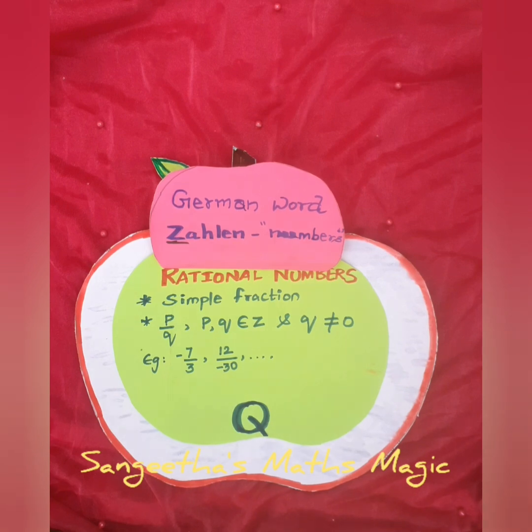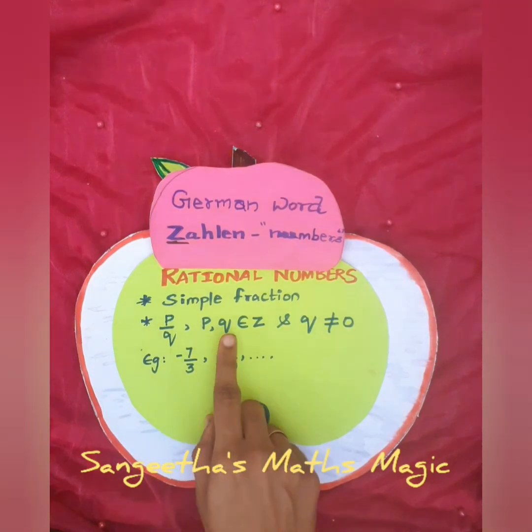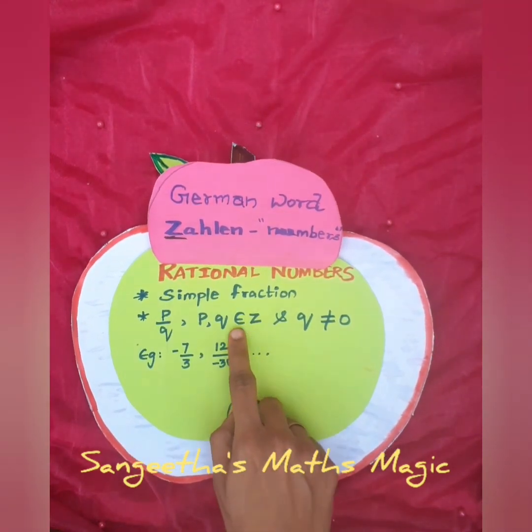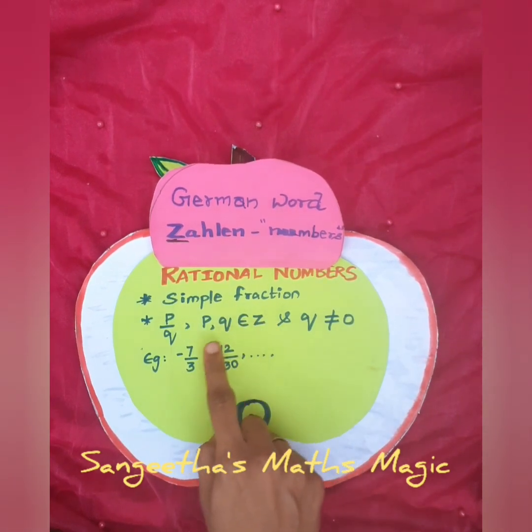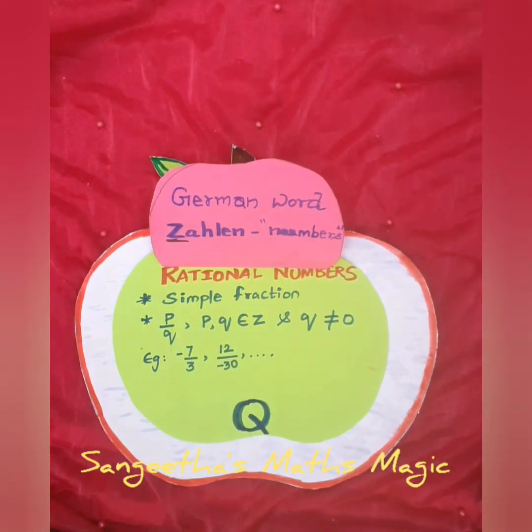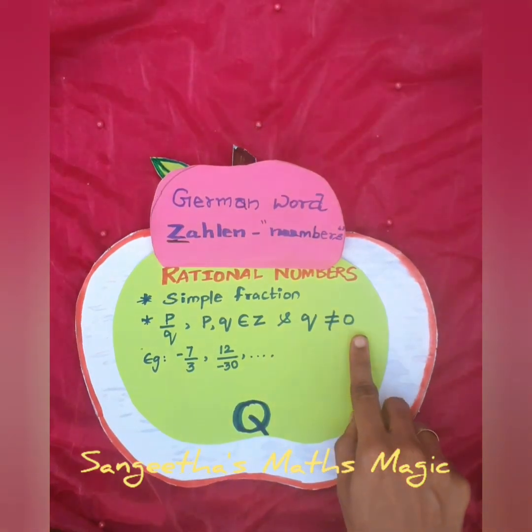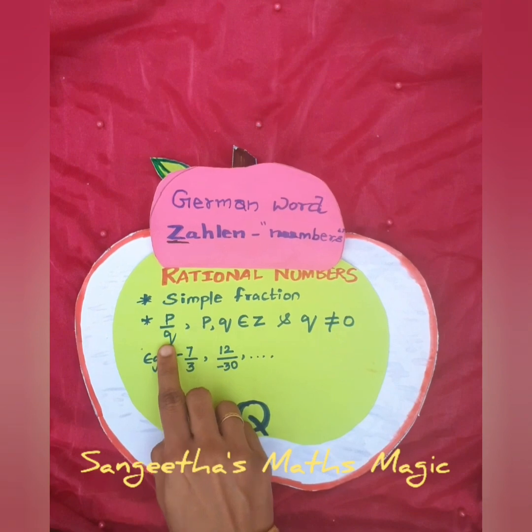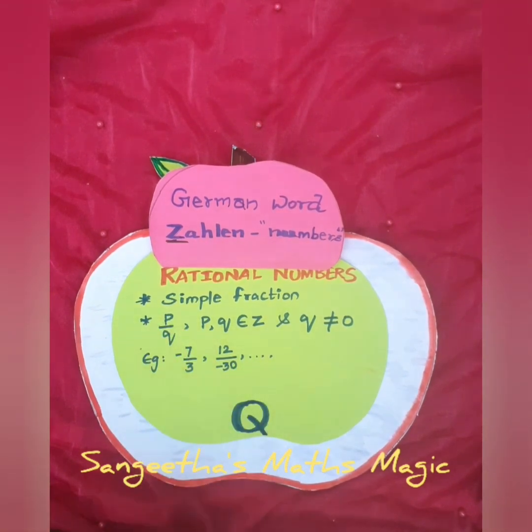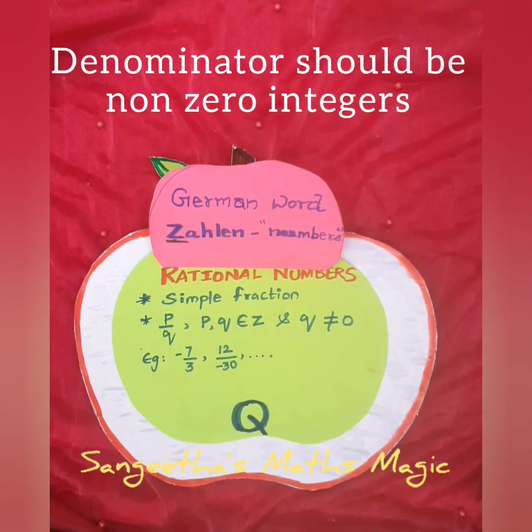The numbers should be integers. That is, p and q belong to Z, this symbol is called belongs to. That means p and q are integers and q not equal to 0. If you put q to be 0, then it becomes undefined.